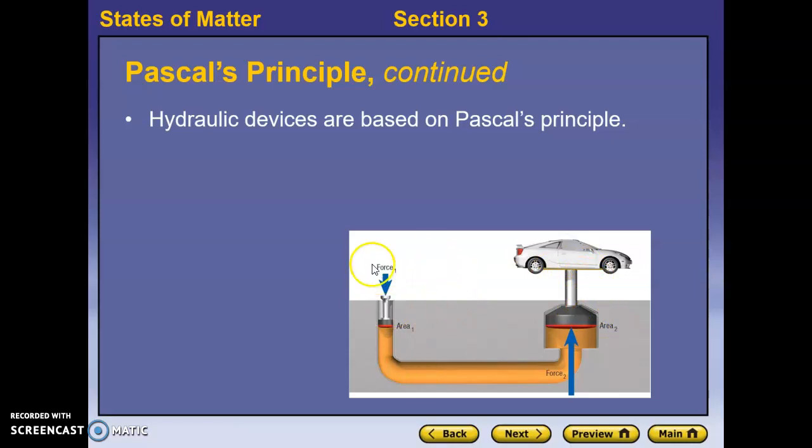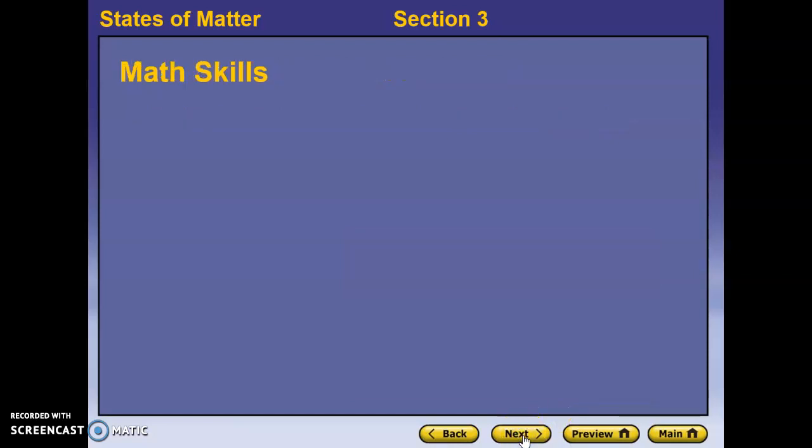Now, if we apply a downward force on this side, that force is transmitted throughout the entire fluid, and it generates an upward force over here. That doesn't seem all that impressive. That seems pretty obvious. But what's really cool is that since the pressure has to stay constant throughout, we have a small area attached to a large area. For our ratio to stay the same, that means we can apply only a small force here, but with our large area, we can get a large force over here.